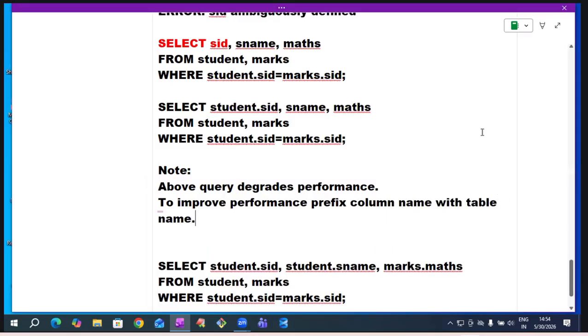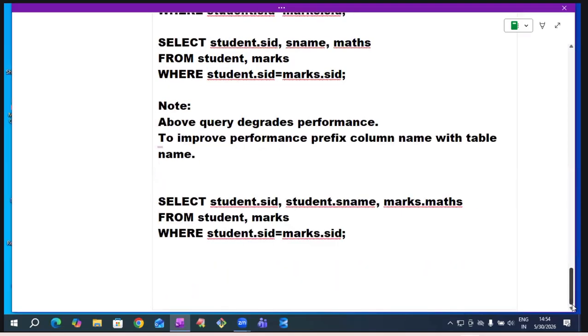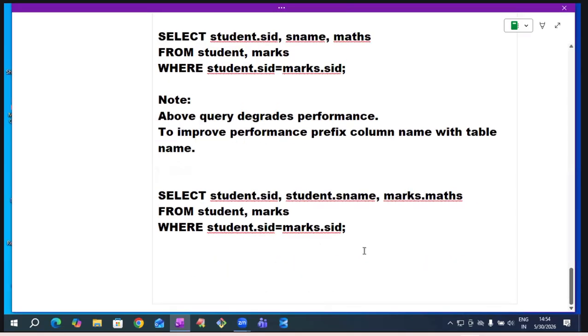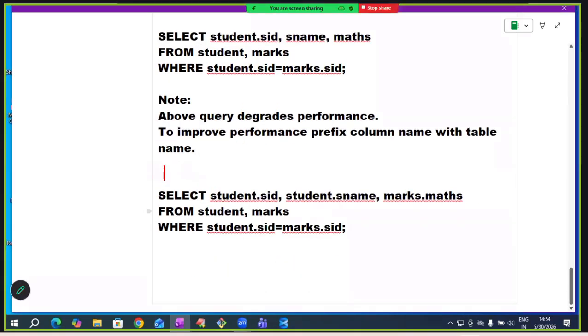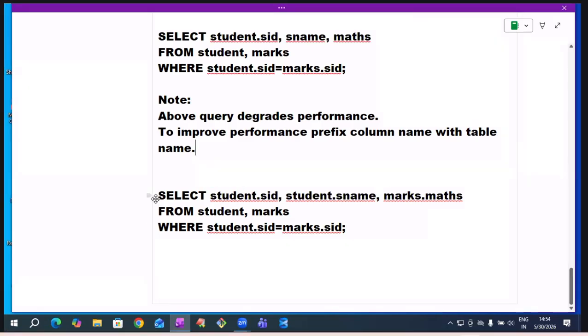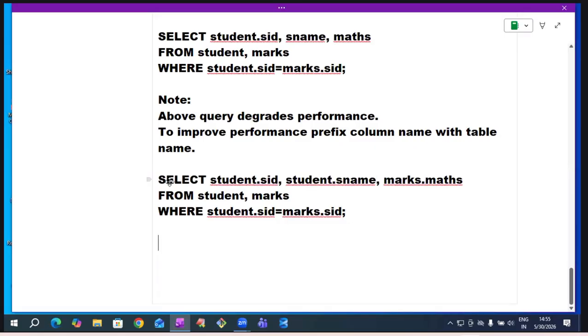But in real time, table names may be lengthy. For example, if the table name is Hyderabad branch student details, we would write Hyderabad branch student details dot SID, comma, Hyderabad branch student details dot sname. See, these many characters I have to type. That is why, to make a lengthy name short, use a table alias.